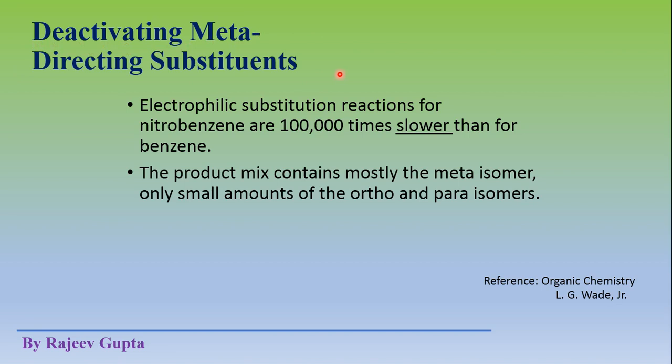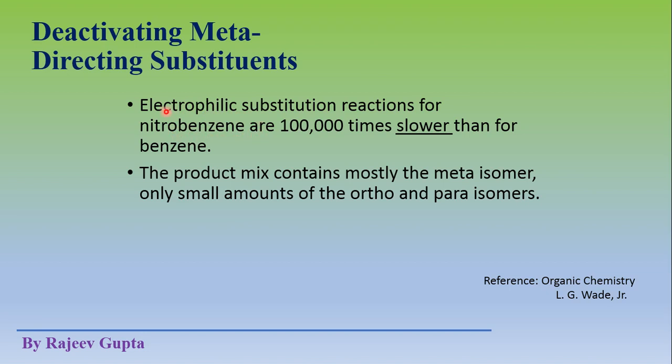Here the substrate is nitrobenzene. As we see, this nitrobenzene contains a nitro group which is directly attached to this benzene ring. This nitro group is highly electronegative and it pulls out electron density of this benzene ring and makes it somewhat less electron rich.